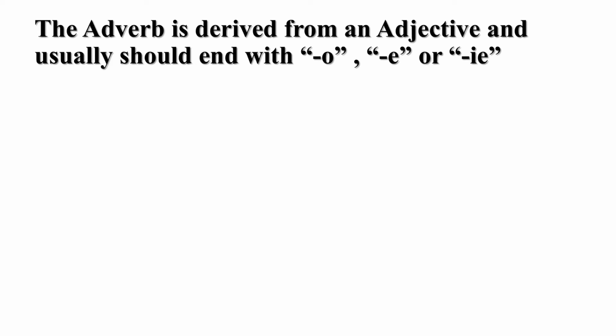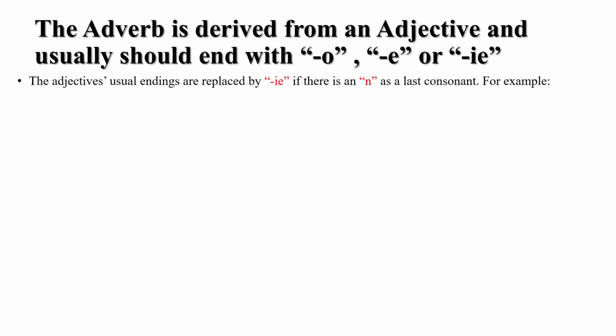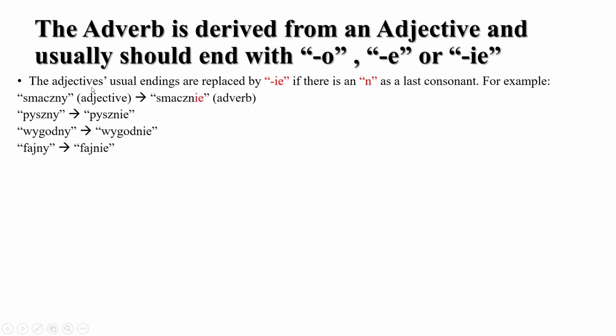Okay, so let's move forward. I know I overtalk sometimes, but I want you to understand. So that's another rule here. The adjective's usual endings are replaced by ie if there is an n as the last consonant. For example, we have the adjective smaczny. Smaczny means delicious. It becomes smacznie. Why? Because the last consonant is n.